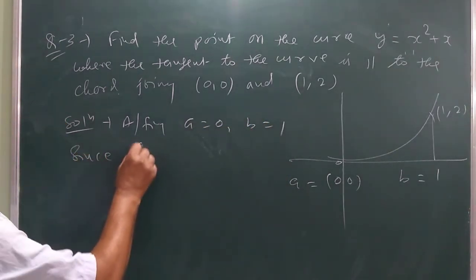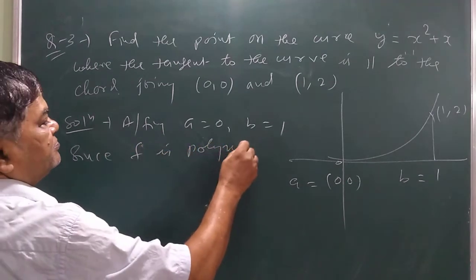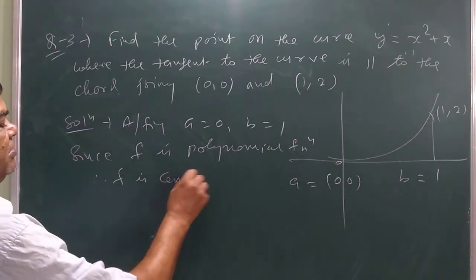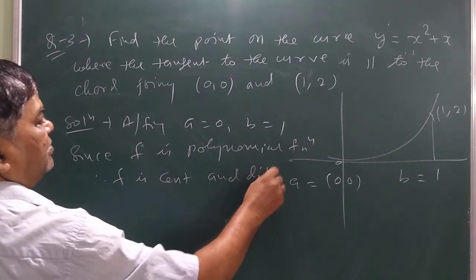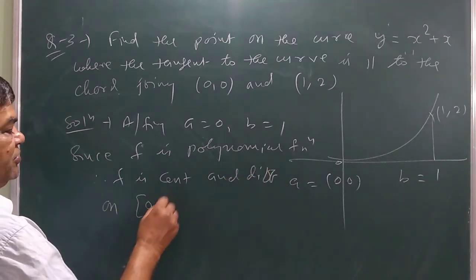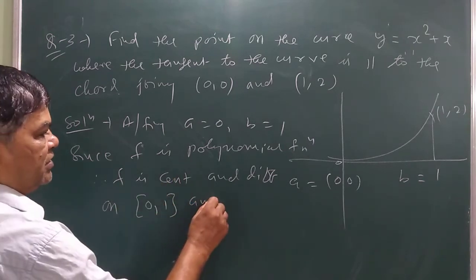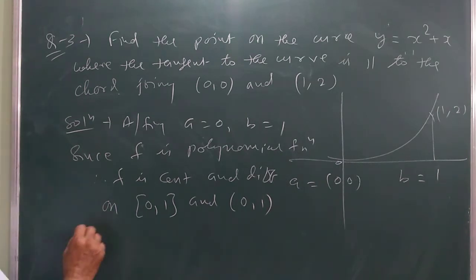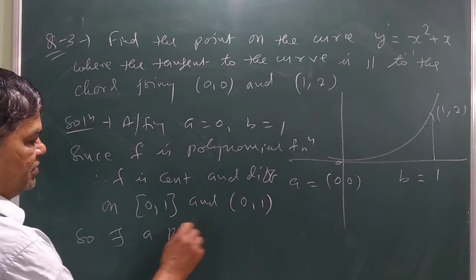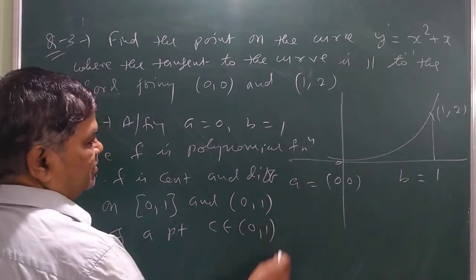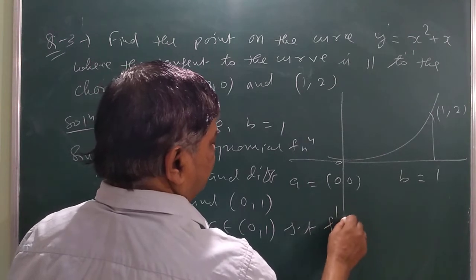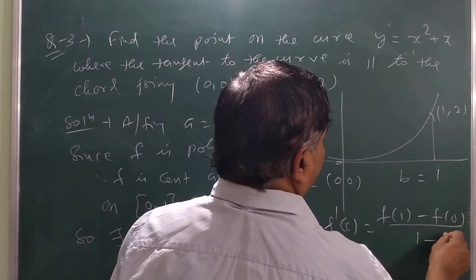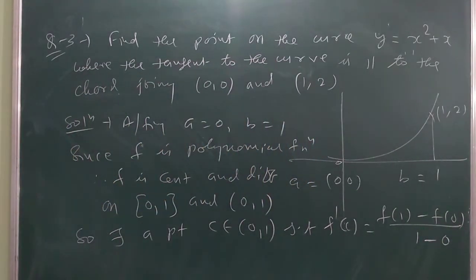Since f is a polynomial function, f is continuous and differentiable on [0, 1], the closed interval for continuity, and (0, 1), the open interval for differentiability. So there exists a point c belonging to (0, 1) such that f'(c) = (f(1) - f(0))/(1 - 0). We are just applying the Lagrange mean value theorem.